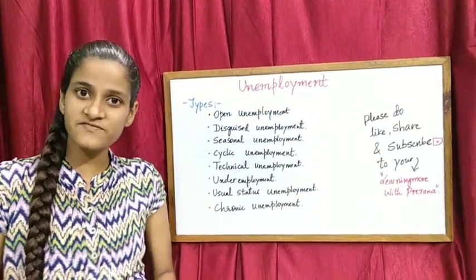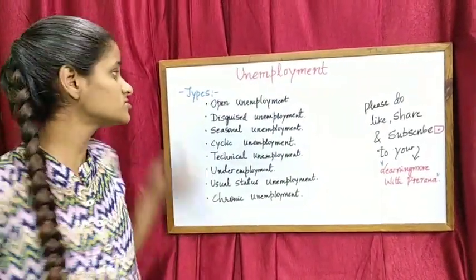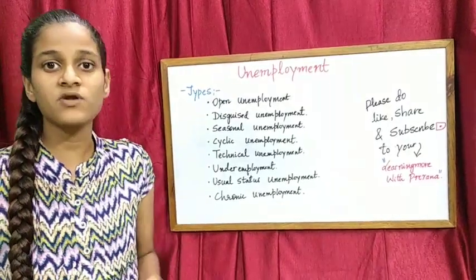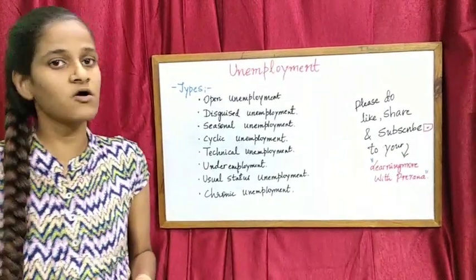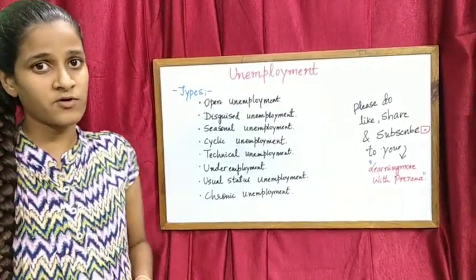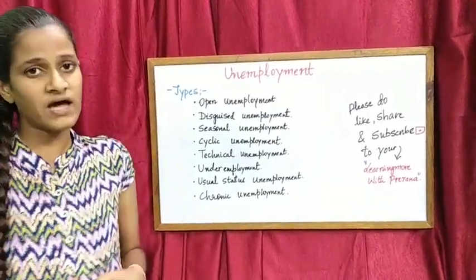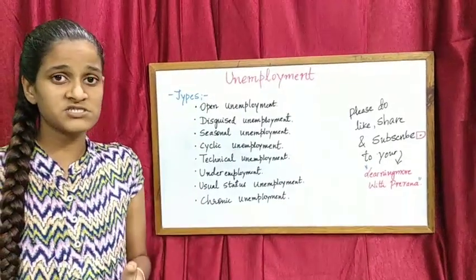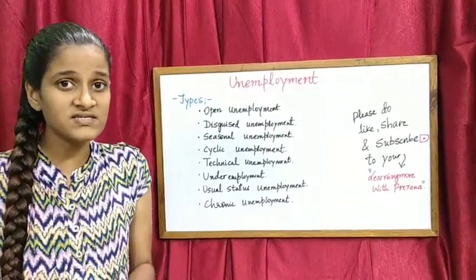So friends, after features, we are going to see the types of unemployment. Let us see what the classifications of unemployment are. When we come to types or classification of unemployment, we have open unemployment. It is a situation where a worker has the capacity to do the work.